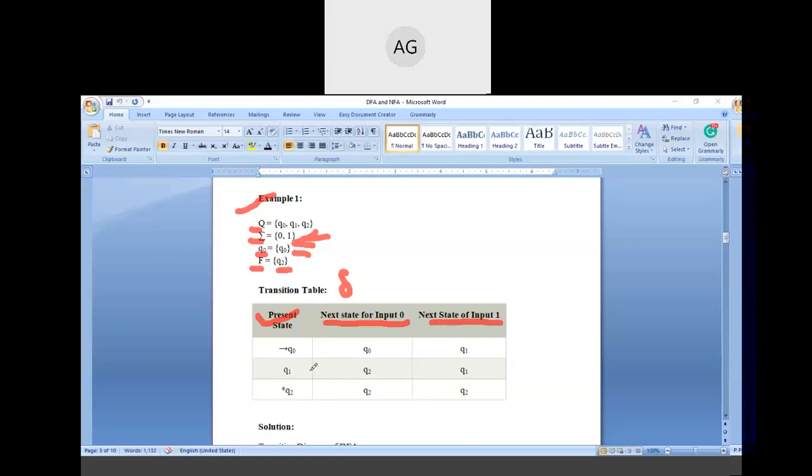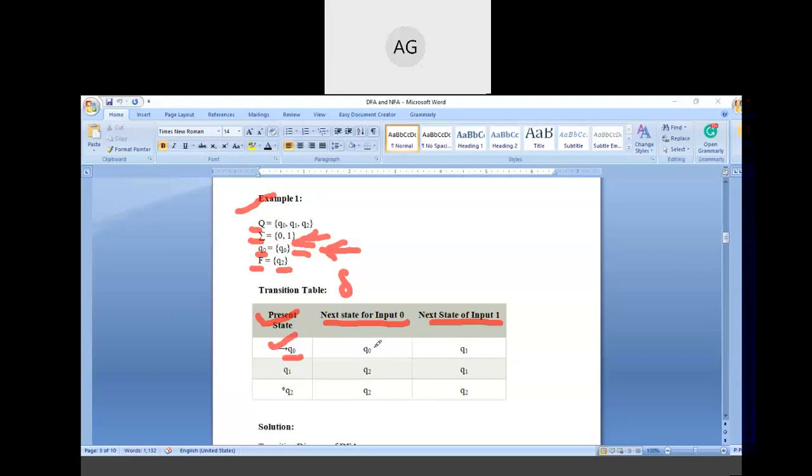So we need to use this information and draw the diagram, meaning draw the DFA. From the transition table, we note that Q naught is the initial state. Also here, the Q naught is given as the initial state. The initial state is denoted with this arrow symbol to identify it. So we are at Q naught.